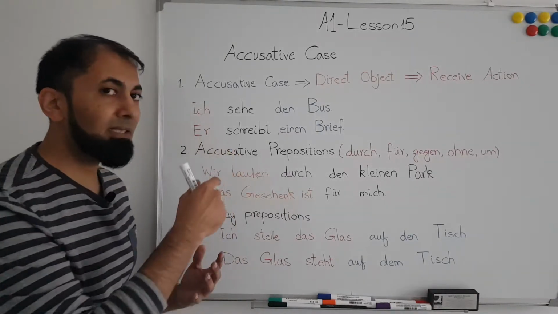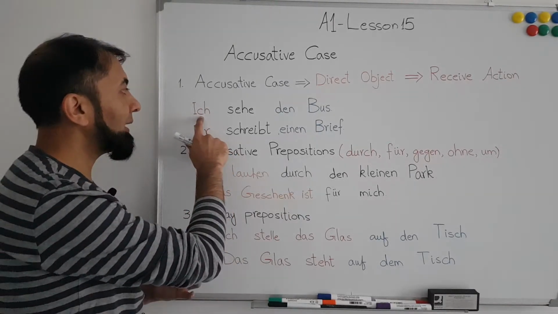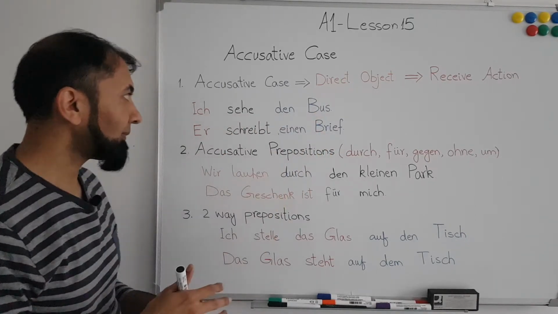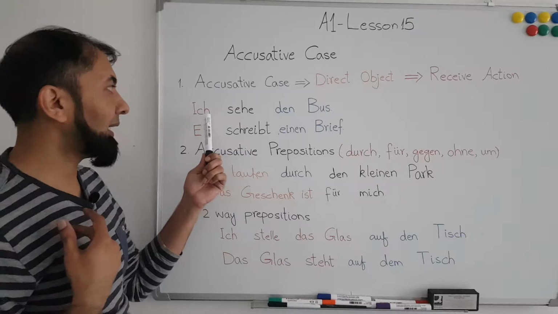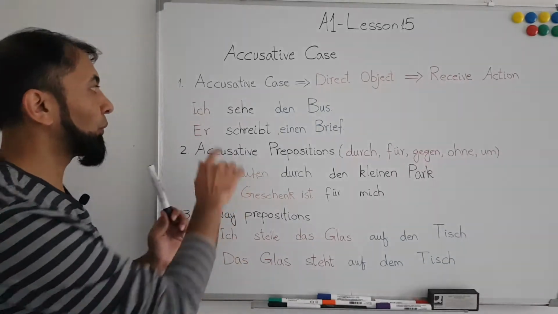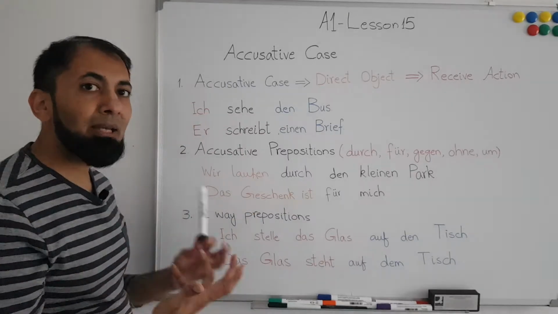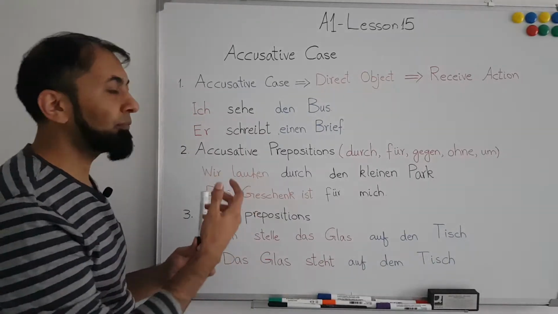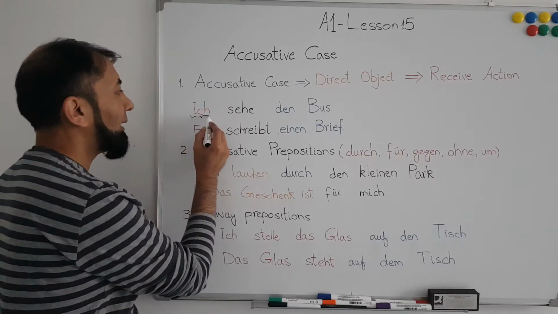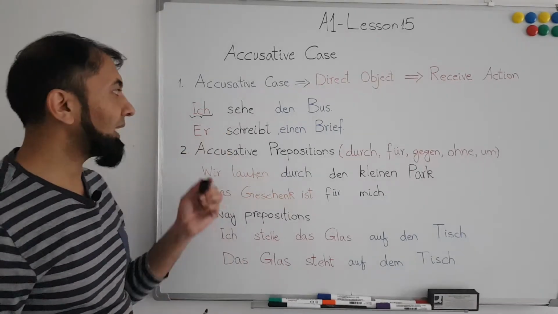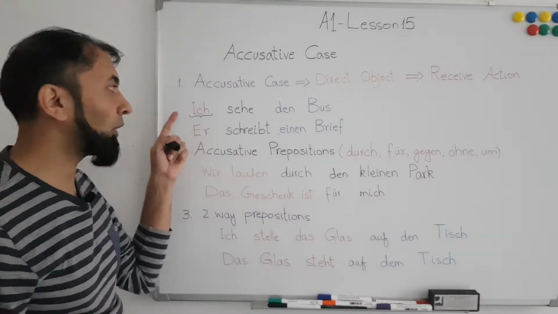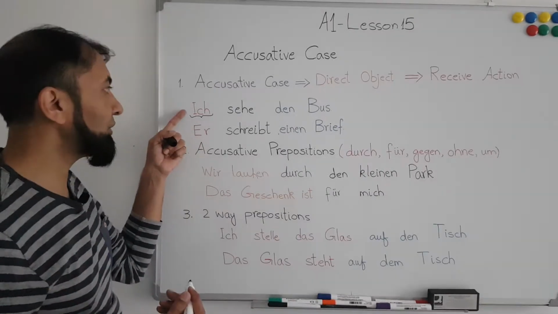So, Ich sehe den Bus. Ich means I, and we know that ich is a personal pronoun in the nominative case. Because I am seeing something, on I we apply the rules of the nominative case, and we know that the nominative personal pronoun for I is ich.